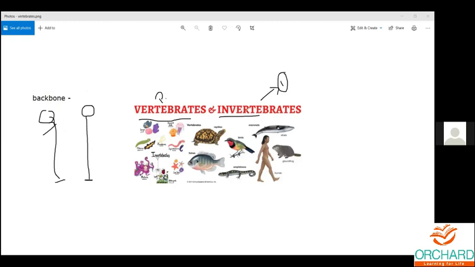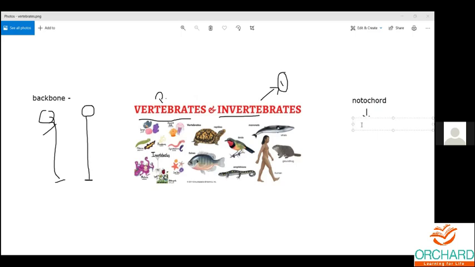It doesn't mean invertebrates do not have anything; they do have some kind of structure, but you call it the notochord. Invertebrates do have some kind of bone, and it is called the notochord. Why is it called the notochord? It is actually a primitive structure of the backbone. We already know it's an evolutionary process. From the paramecium till the human, everything grows according to an evolutionary process.